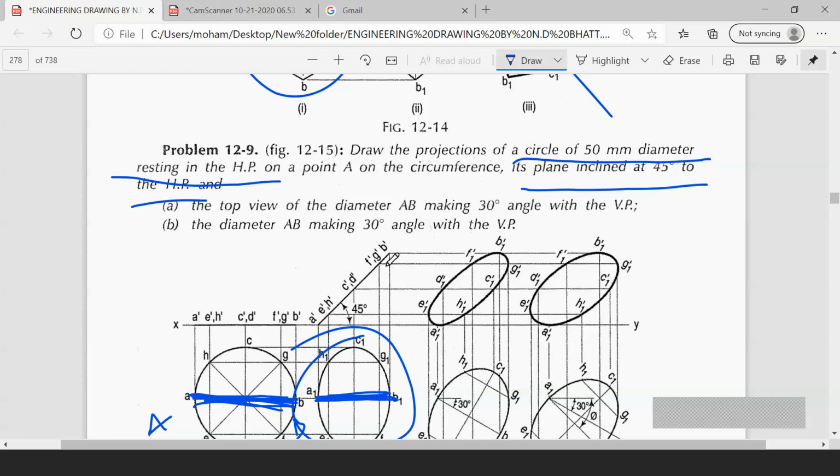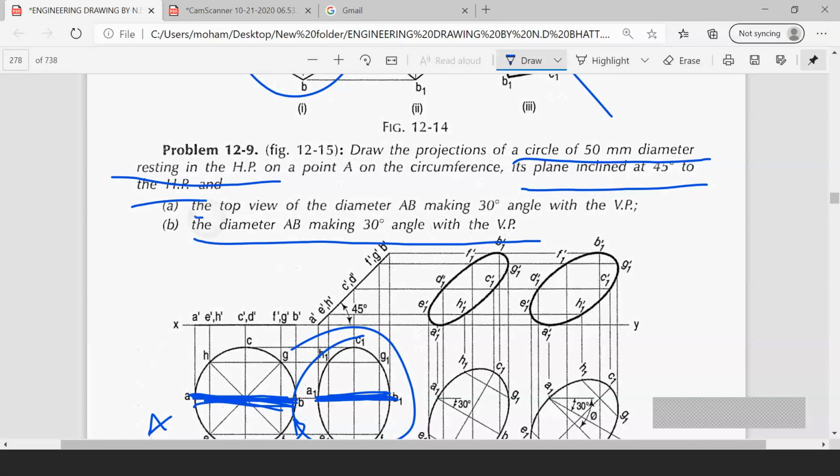Okay, he is saying that the diameter AB is making 30 degrees angle with VP.